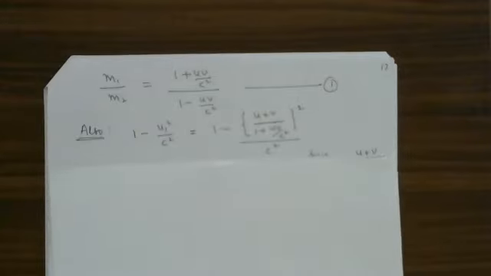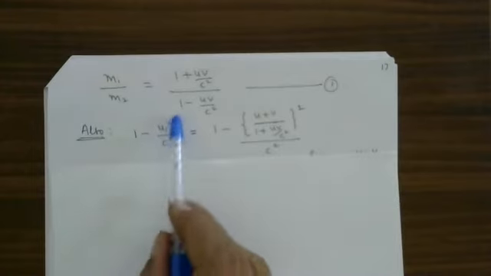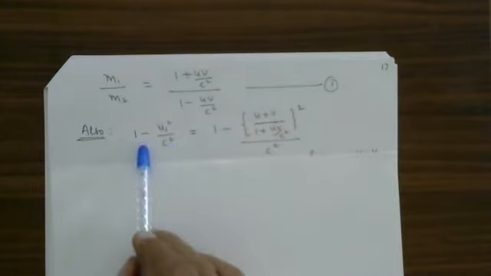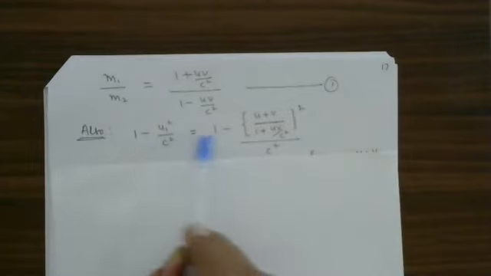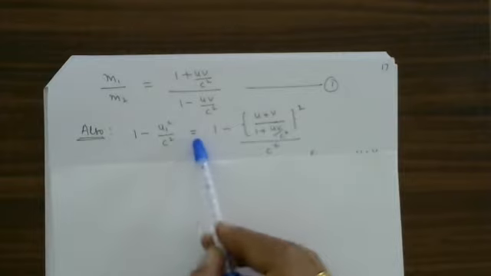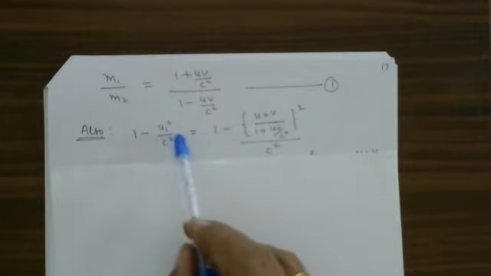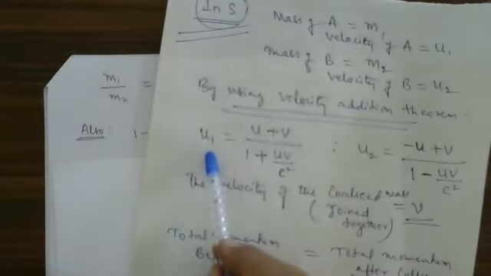Now, I am going to consider this factor. What is that? 1 minus U1 square divided by C square. Let us consider, I have chosen this factor. How much is this factor in terms of the known quantities I want to write? 1 minus U1 square divided by C square is equal to 1 minus U1 square, already you are aware of that. Now, U1, you know that value.